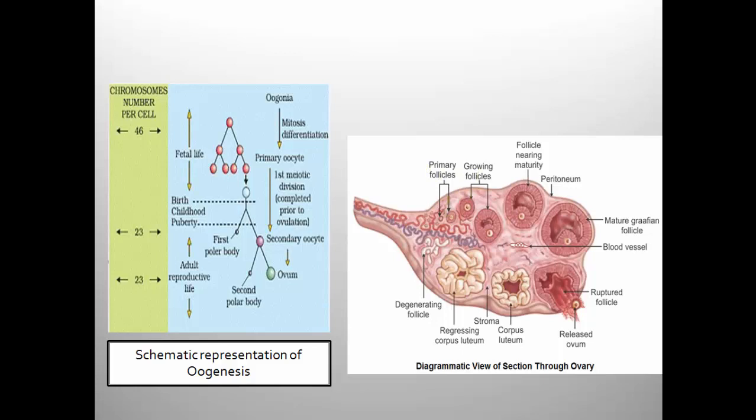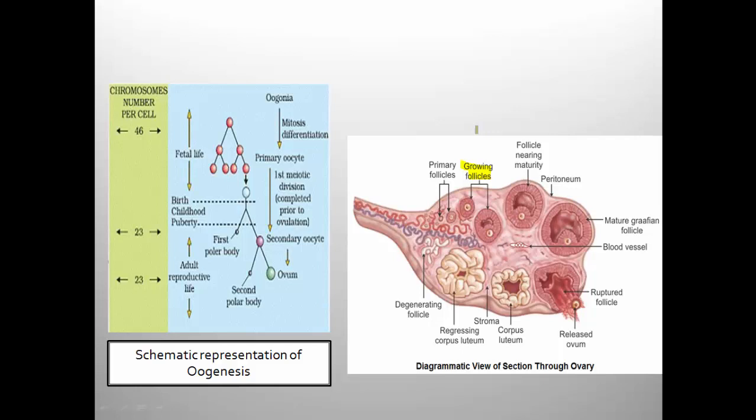Their conversion into secondary follicle, secondary to tertiary to mature follicle, is influenced by a pituitary hormone called FSH, follicle stimulating hormone. This follicle stimulating hormone converts the primary follicle into secondary follicle, and secondary follicle into tertiary follicle. So primary follicle is covered by a granulosa layer.